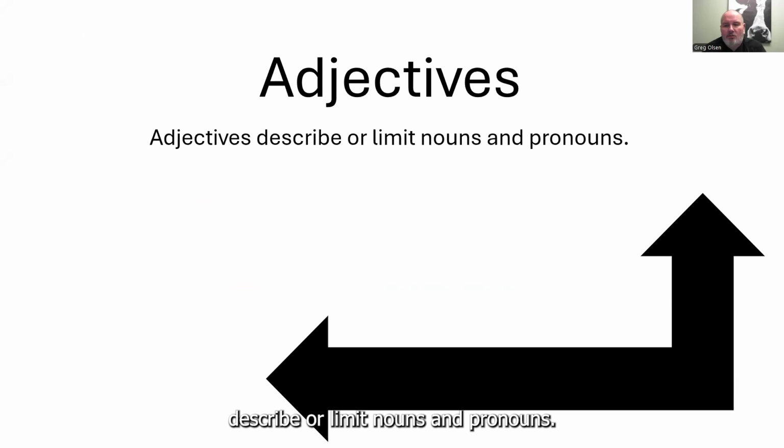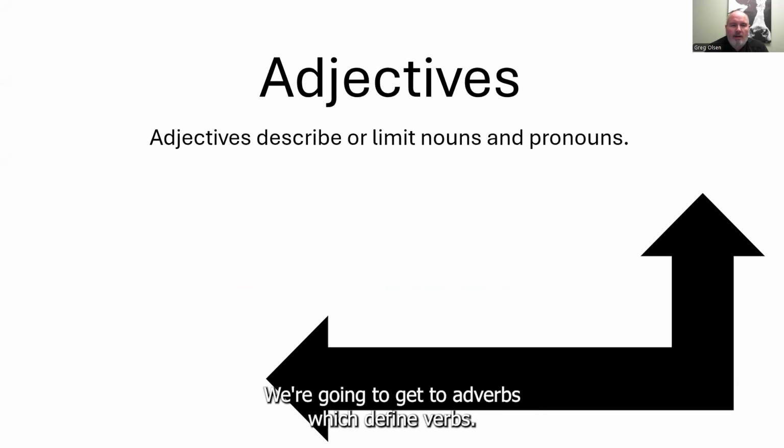So adjectives describe or limit nouns and pronouns. Okay, so we want to make that clarification. We're going to get to adverbs, which define verbs, but adjectives define nouns.